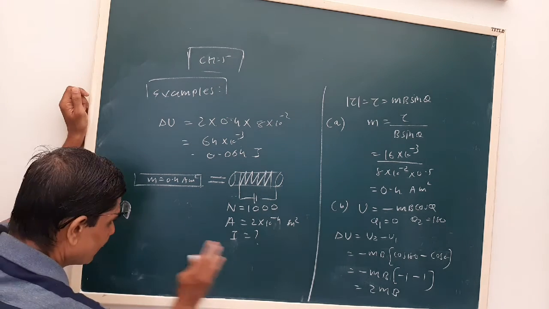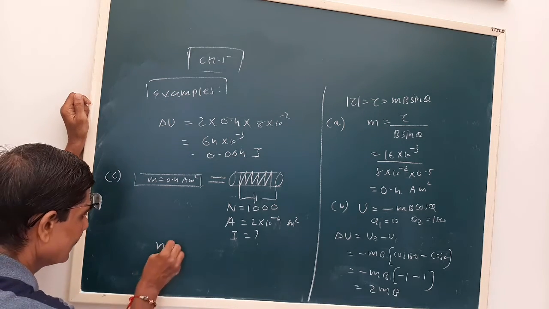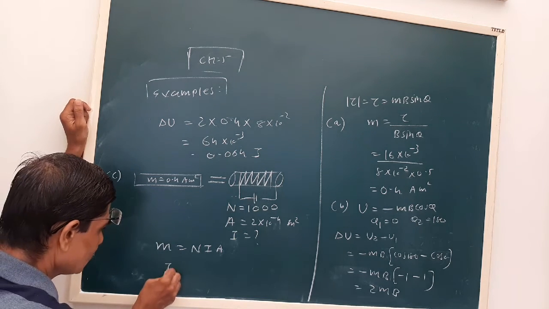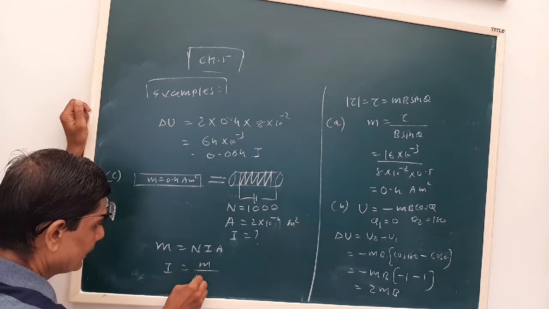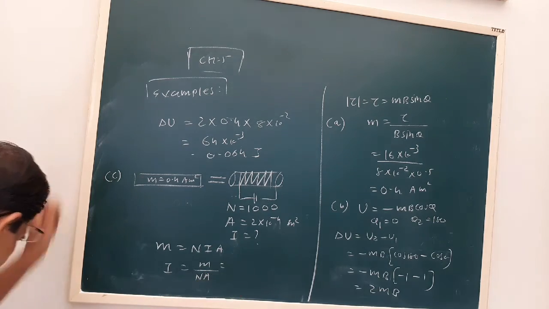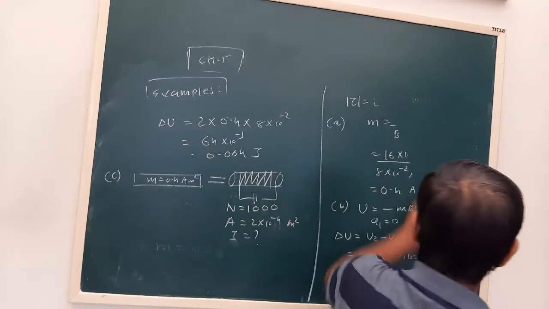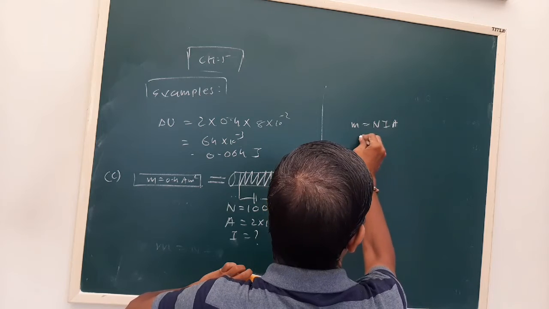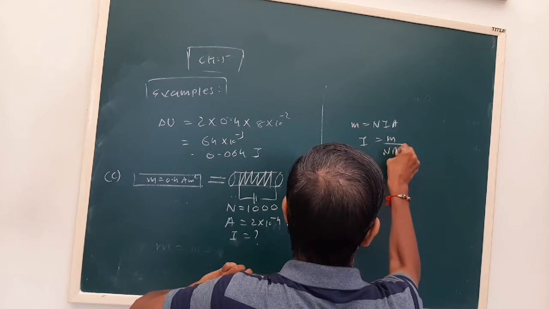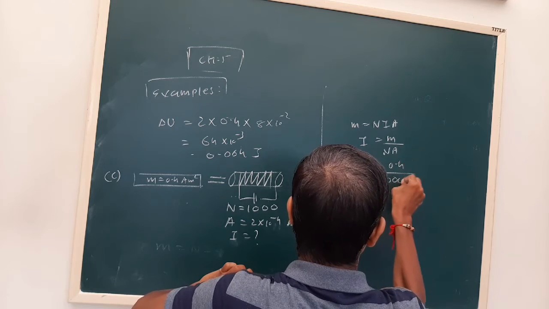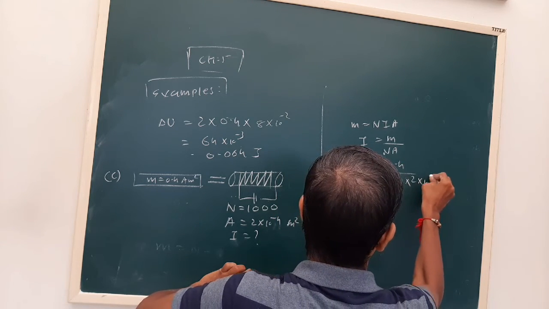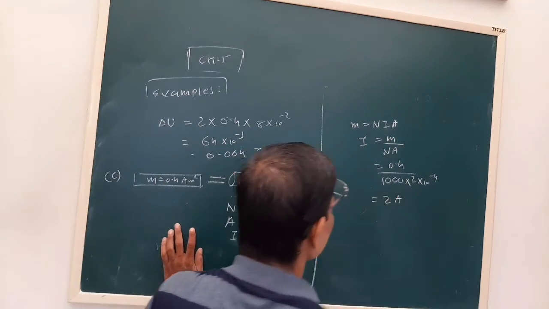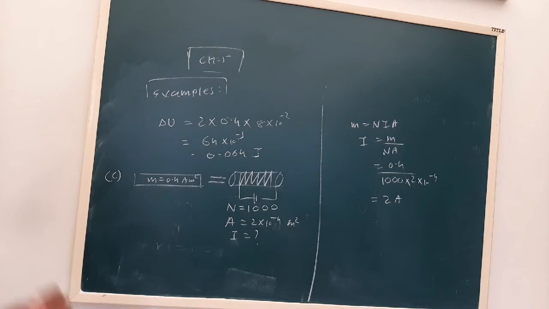dipole moment. So our formula, okay, what is the formula of the dipole moment? M is equal to NIA, that we have seen in lesson number 4 also. In this lesson also we use number of turns. So I is equal to M upon NA. Okay, so I is equal to M upon NA, 0.4 upon number of turns 1000 and area 2 into 10 to minus 4. Okay, now we have to simplify, so we'll get the answer as 2 ampere. Okay, so this is the third part of the question.